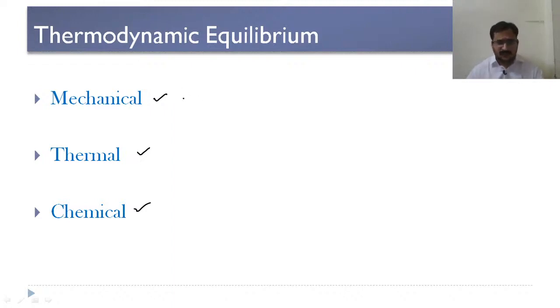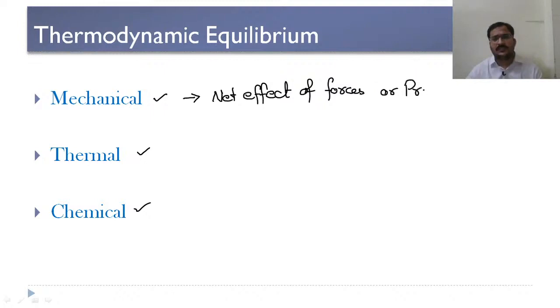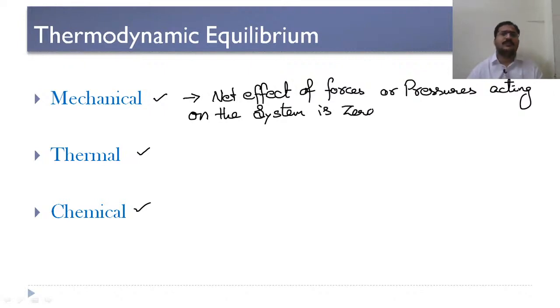Suppose we consider a system, if the net effect of forces or pressures acting on the system is 0, then we consider that system to be in mechanical equilibrium. So, the net effect of forces or pressures acting on the system must be equal to 0.